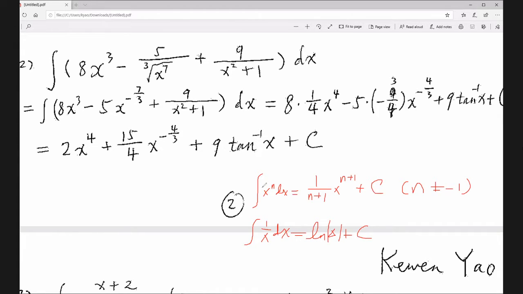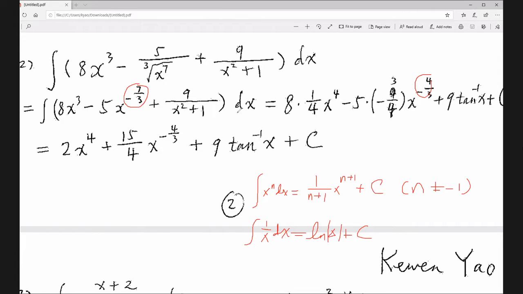Okay, so we use the first formula, because n here is negative 7/3. Negative 7/3 plus 1 will be negative 4/3. So 1 over n plus 1, you flip that, so negative 3/4.